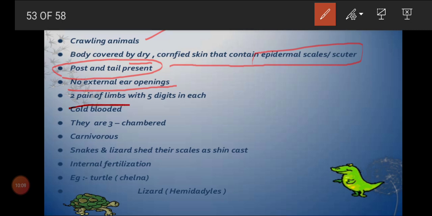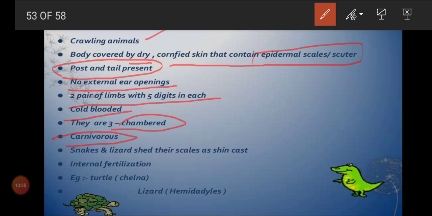Two pairs of limbs with 5 digits in each, that's why they come under tetrapods. And here also it is a cold-blooded animal. They are also 3-chambered, except the crocodile, which has 4 chambers, and they are all carnivorous.